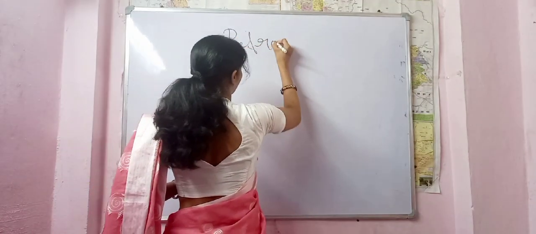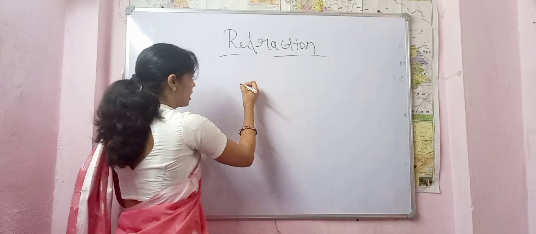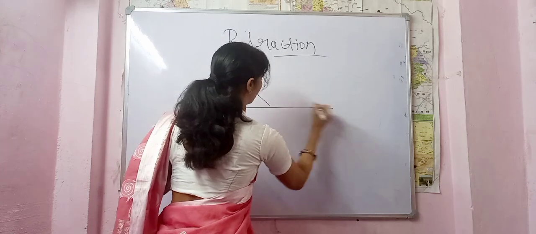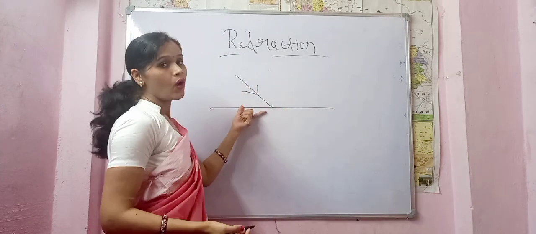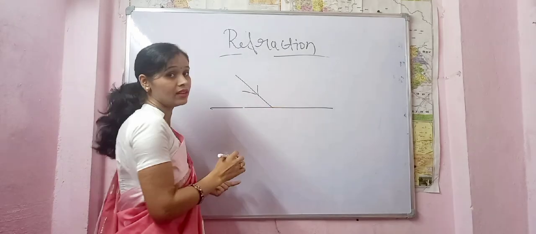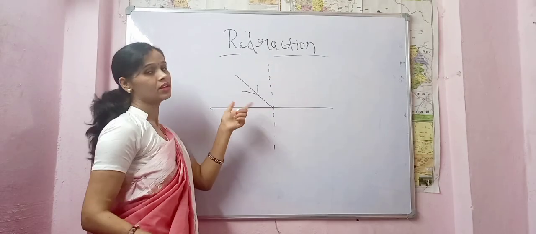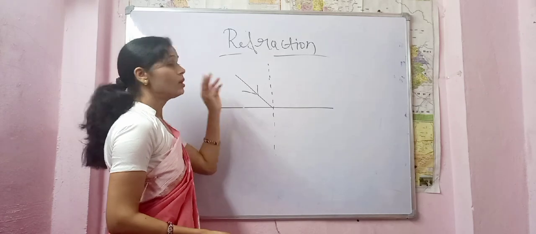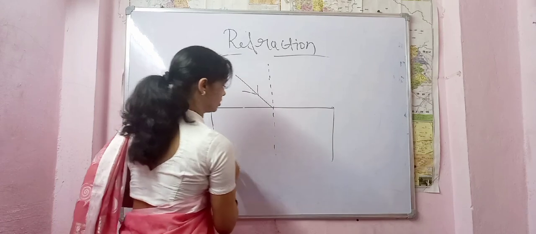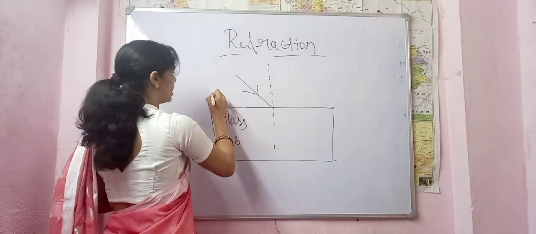Refraction. When a ray of light is incident on a denser medium, or when a light ray is incident from a rarer medium to a denser medium, let's say a glass slab, and this is air.